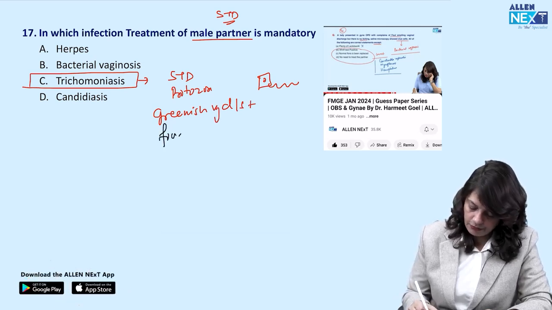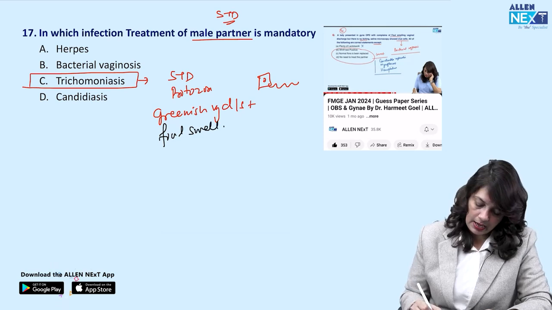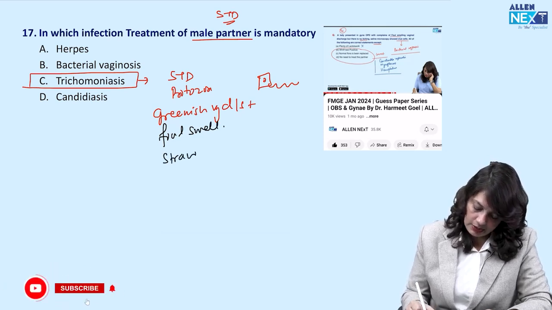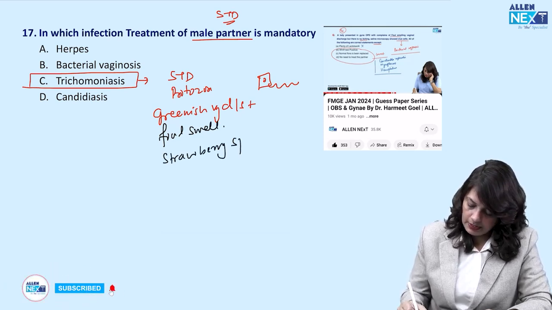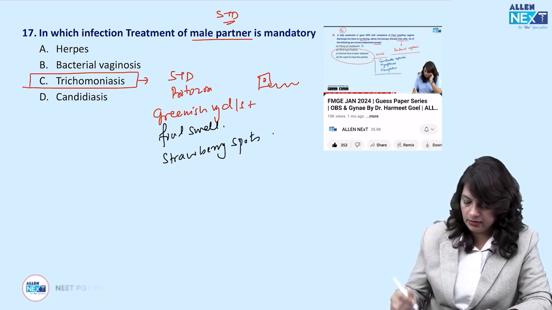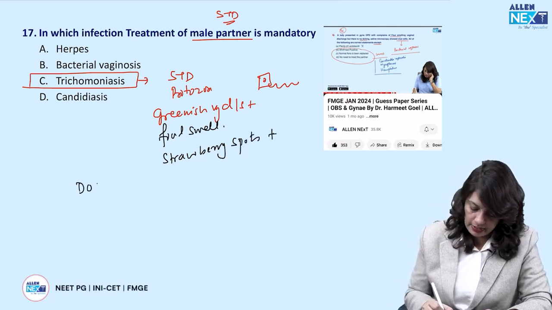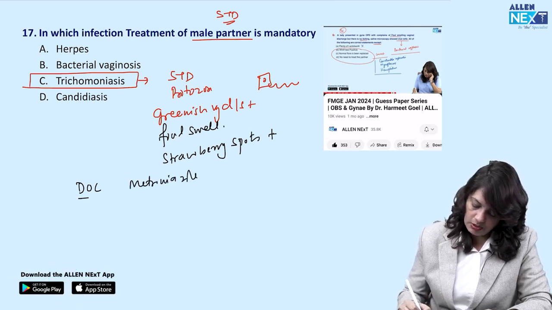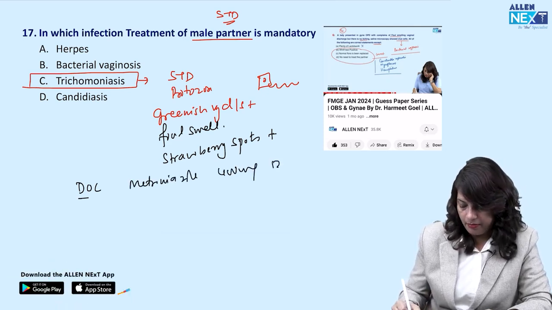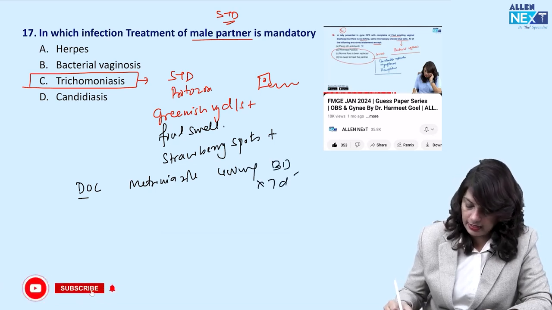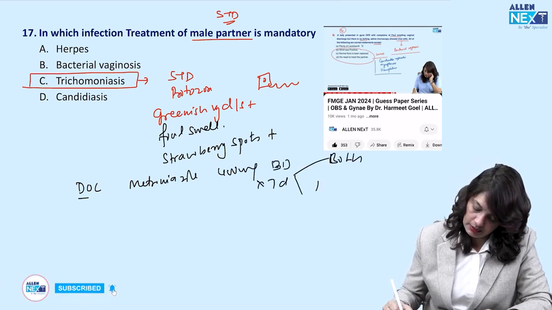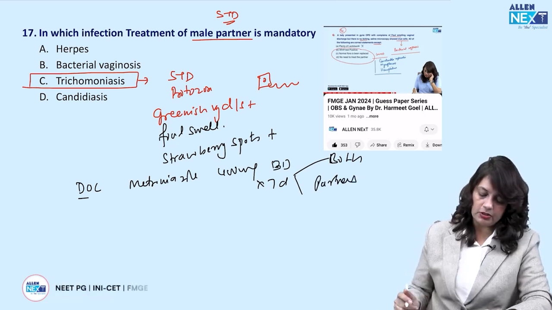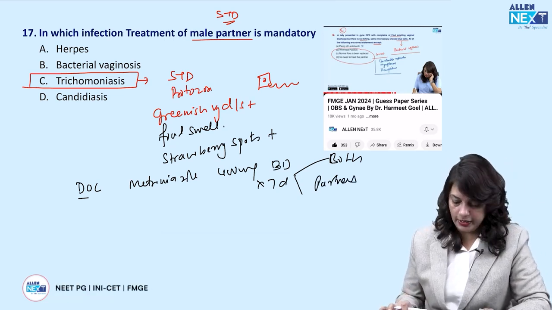There is foul smell, and on examination there are strawberry spots in the vagina, and treatment is metronidazole 400 milligram BD for 7 days to both partners. So the correct answer is trichomoniasis.